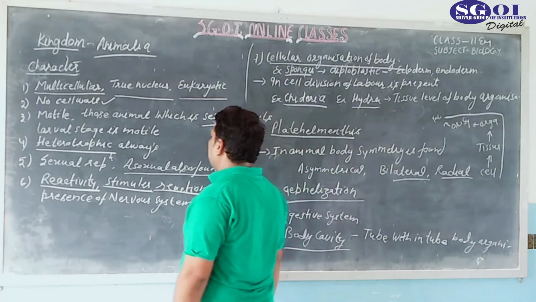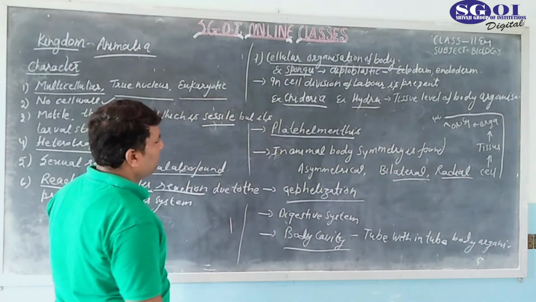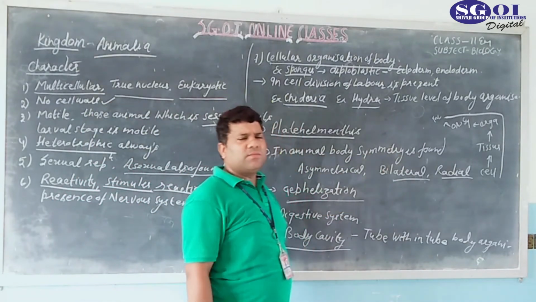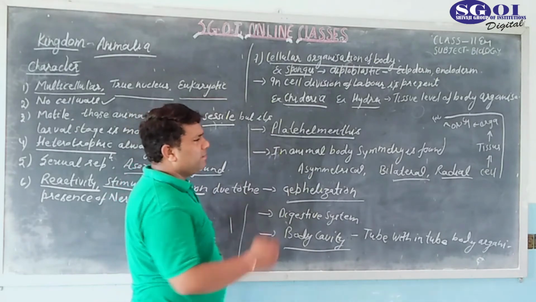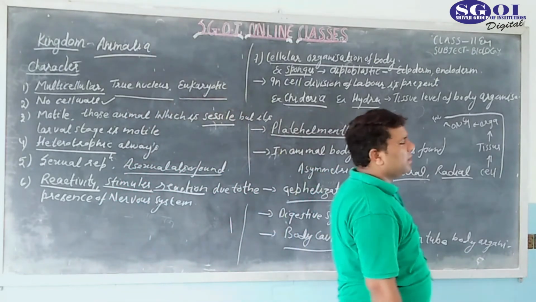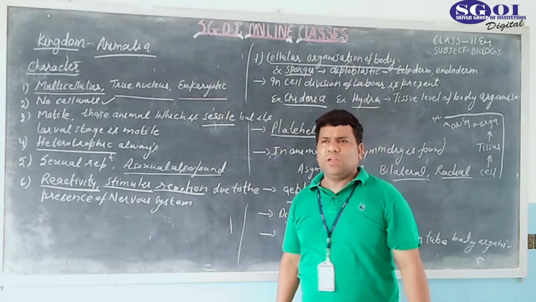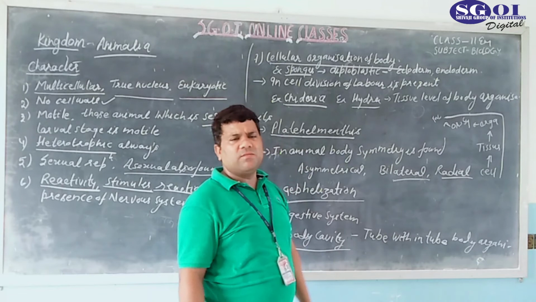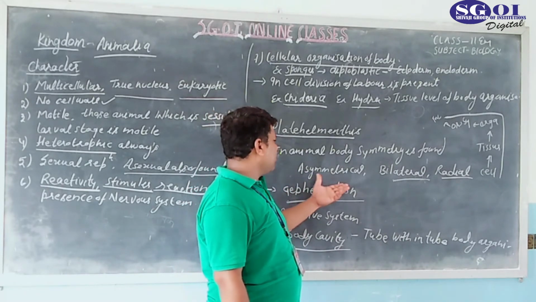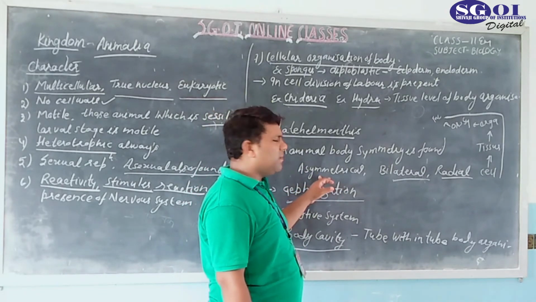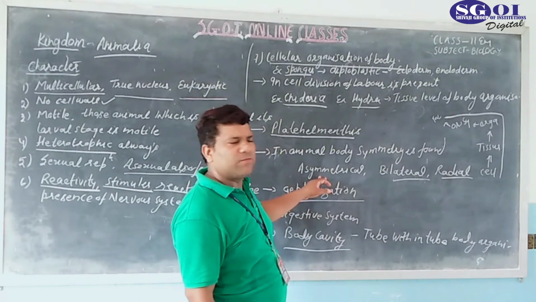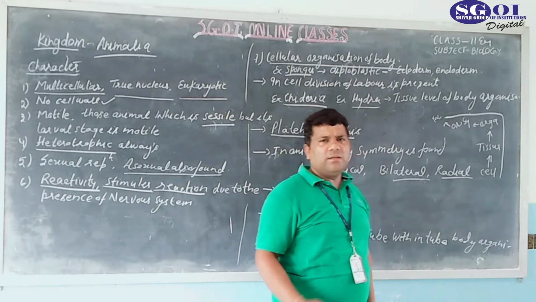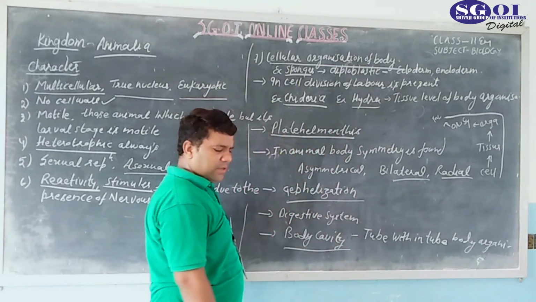Now these are the characteristics of animals. Another characteristic of animals is that in the animal body, symmetry is found. This one is an important point. All types of animals have a specific type of symmetry, or they are asymmetrical. It means that there is no type of symmetry. Symmetry is actually of three types. First is known as asymmetrical animal, which does not have any type of symmetry in the body, and bilateral and radial symmetry. Okay, actually what is symmetry?